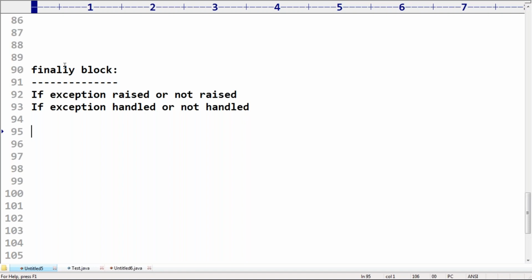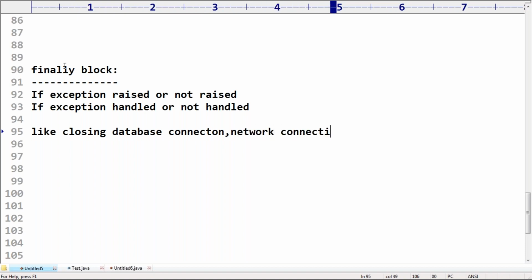Compulsorily some code I want to execute, like closing the database connection, next closing the network connection, something like that.